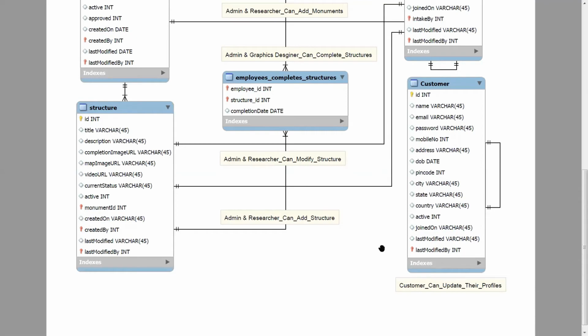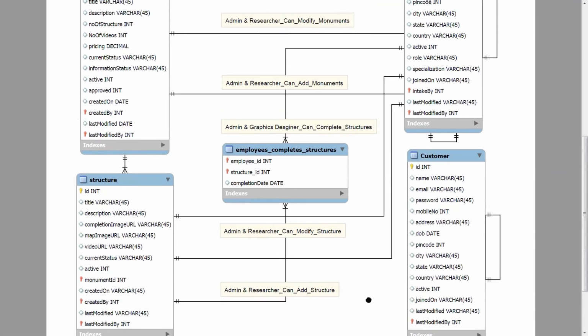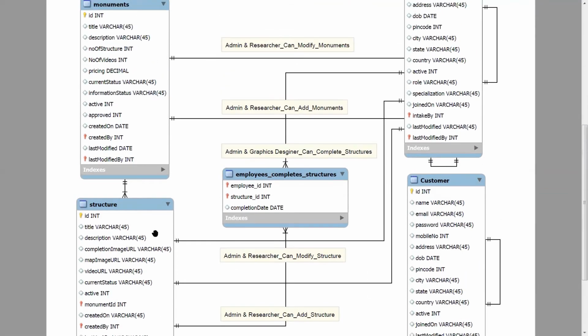Customer can update their profiles. One special relationship that we have over here is between structure and the employees. Admin and graphical designer can complete the structures. Therefore, one admin can complete multiple structures. Therefore, it is an M2N relationship. Therefore, we had to build a relationship table.